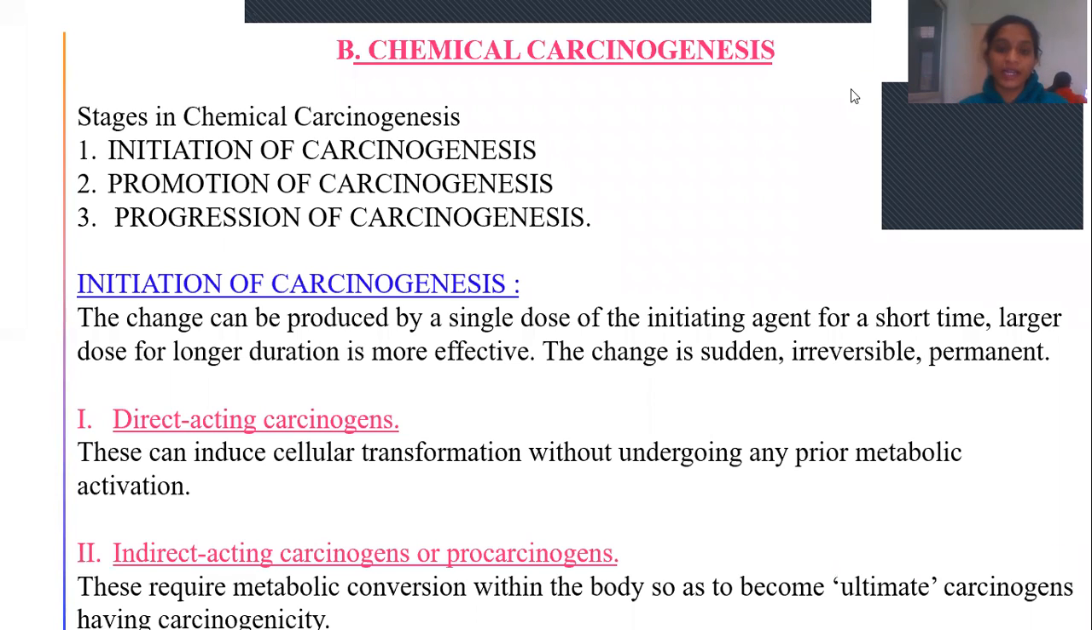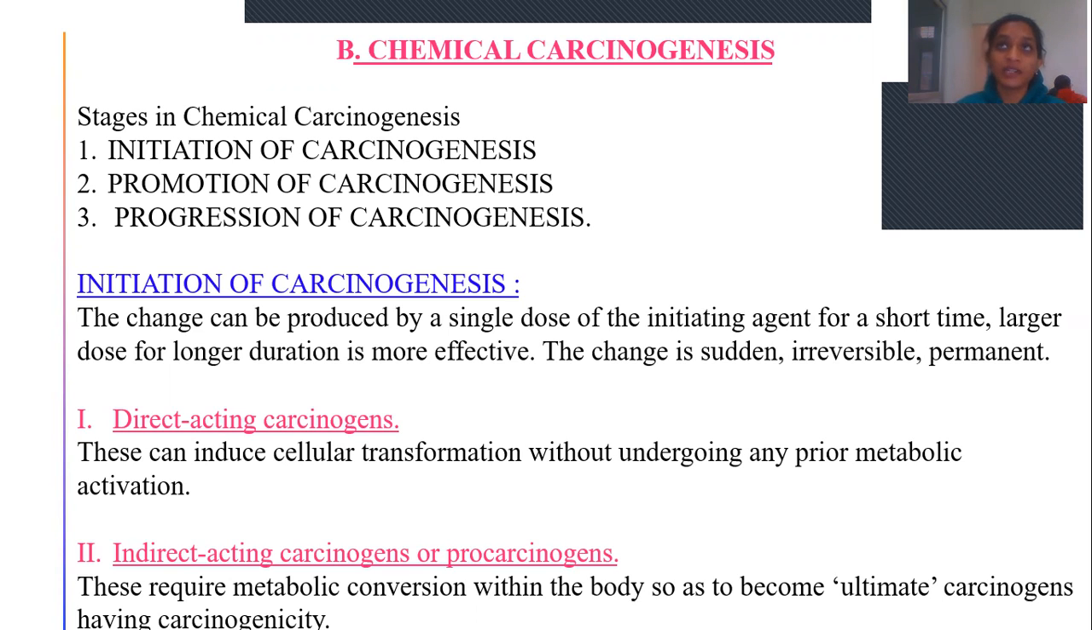Hello everyone. So today in this class we are going to discuss chemical carcinogenesis. It involves three steps. First is initiation of carcinogenesis, promotion of carcinogenesis and progression of carcinogenesis. We'll be discussing each step in detail. So first is initiation of carcinogenesis.